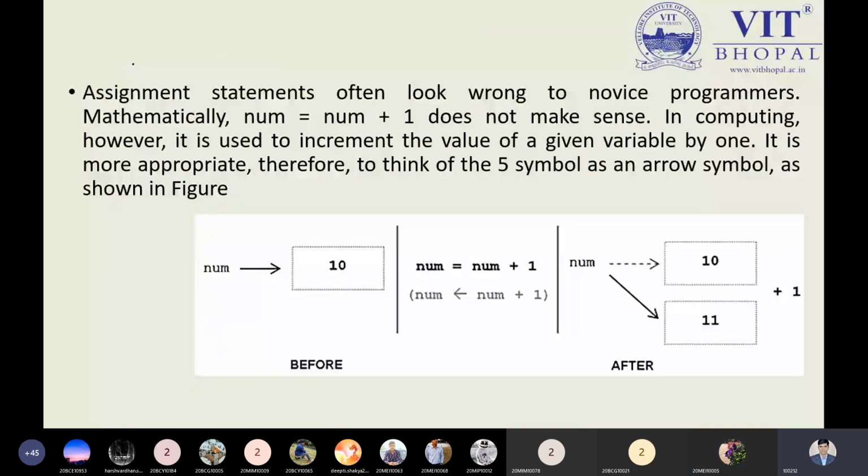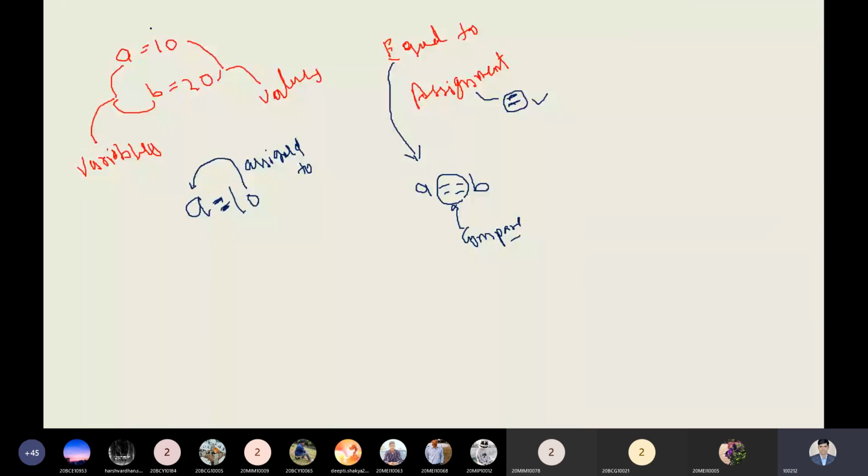So it is a very simple concept, and I can skip all these unnecessary points. In summary, for this slide, 10 is assigned to a and 20 is assigned to b, or in a general way I can say a is holding the value 10 and b is holding the value 20. Suppose this is a, and c is a new variable to which we assign the value held by a.